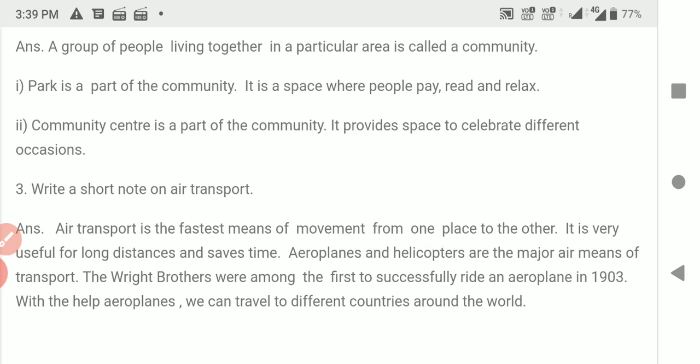The Wright brothers were among the first to successfully fly an aeroplane in 1903. With the help of aeroplanes, we can travel to different countries around the world. Whenever we have to cover a long distance, we take the help of aeroplanes. We take the help of air transport.